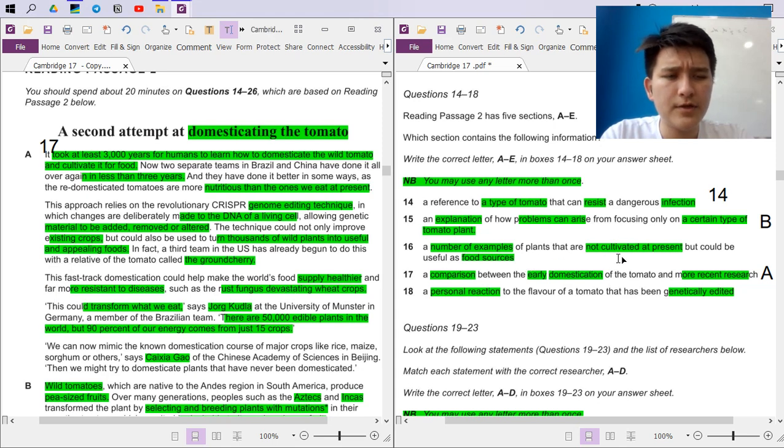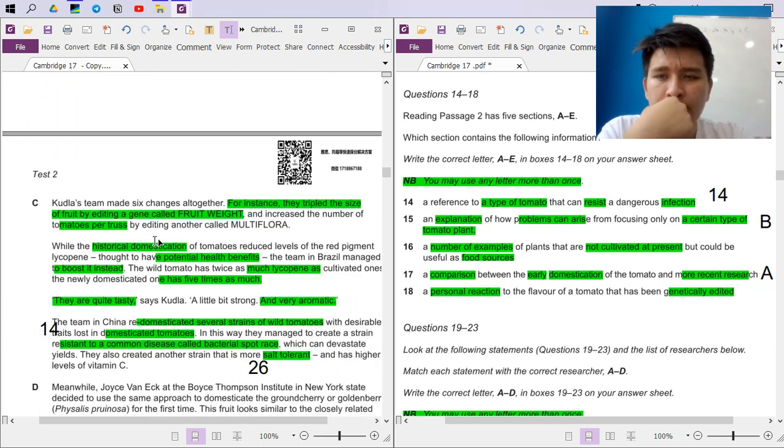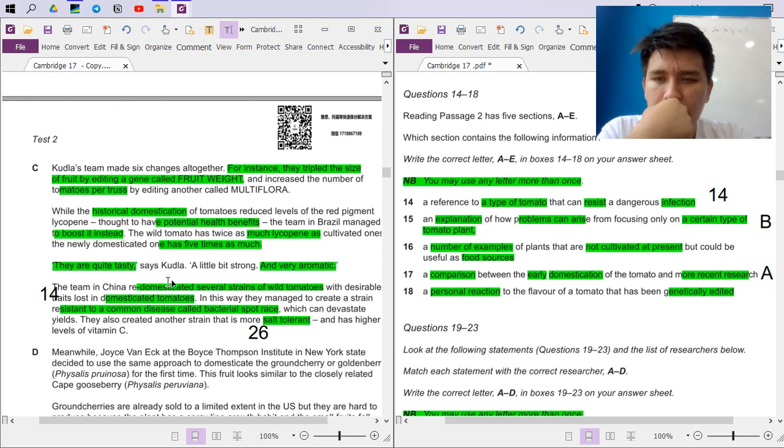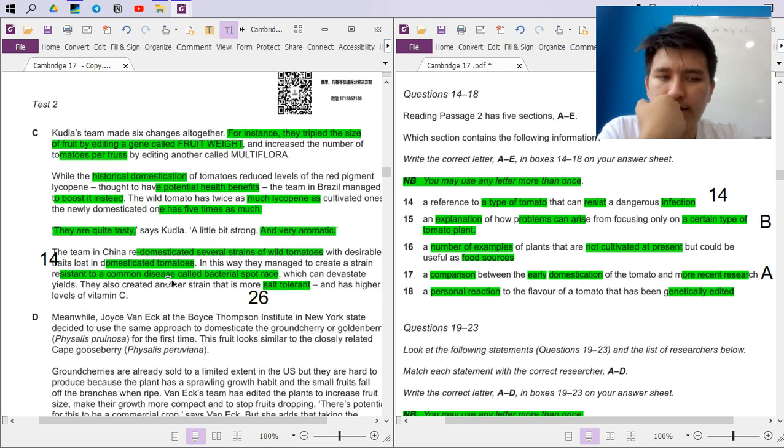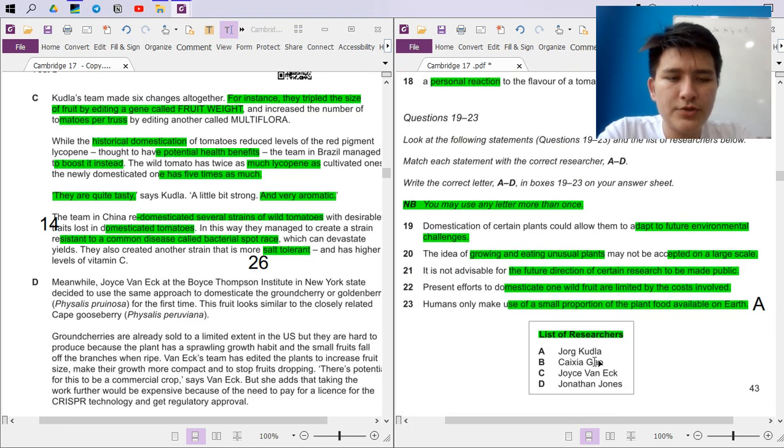Number of examples of plants that are not cultivated at present but could be useful as food sources. Did we read anything about that? I don't think so. This was supposed to be A. Okay, we keep reading now. And by the way, we have this, right? Kudla.